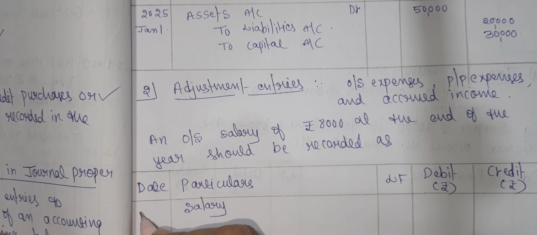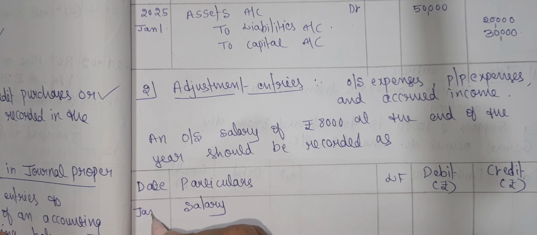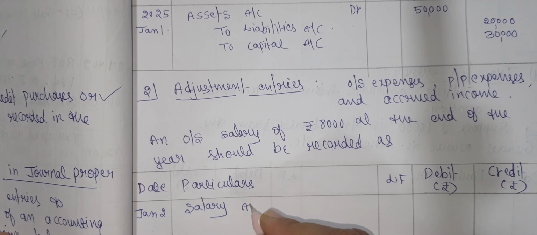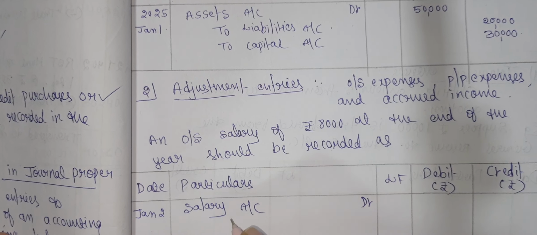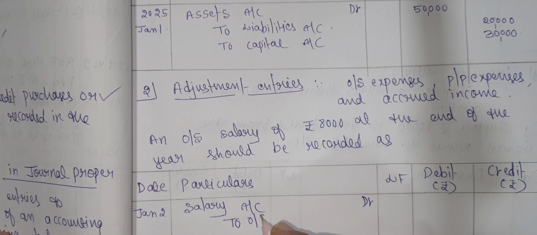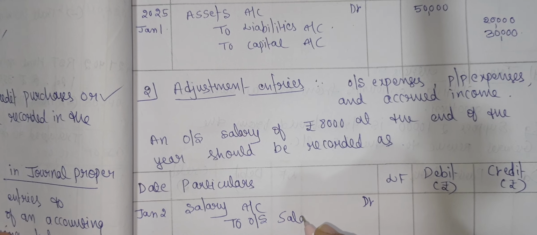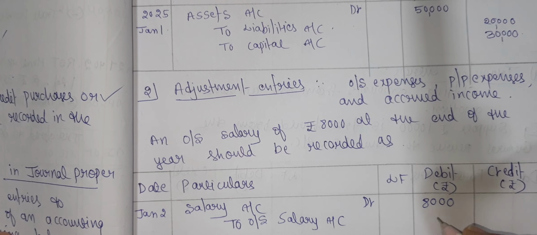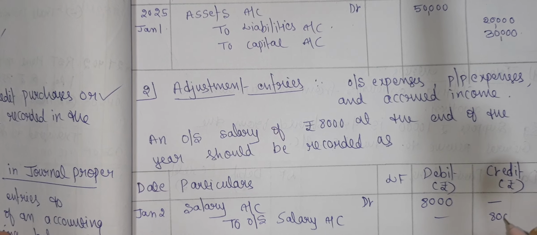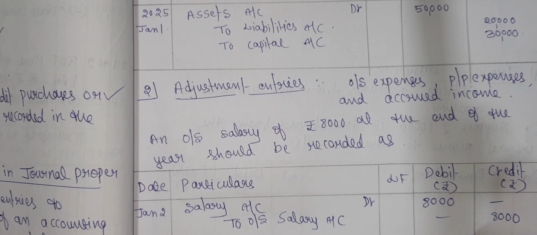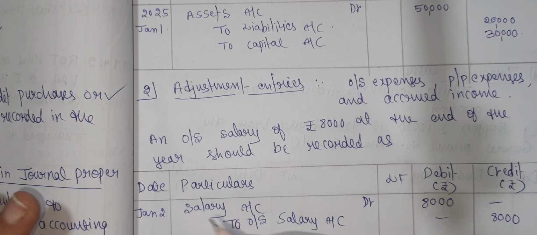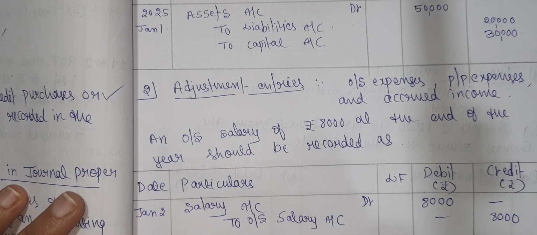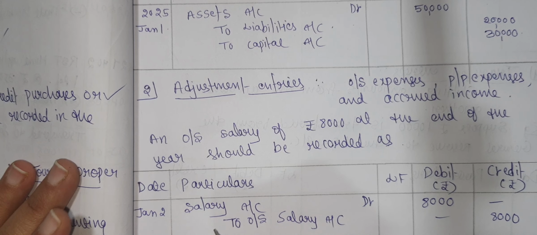Here write down the dates. We will take it as Jan 2nd, 2025, salary account debtor to outstanding salary account, that is rupees 8,000. Debit should be equal to credit. See, 8,000, 8,000, and write down the narration, that is being salary outstanding at year end.